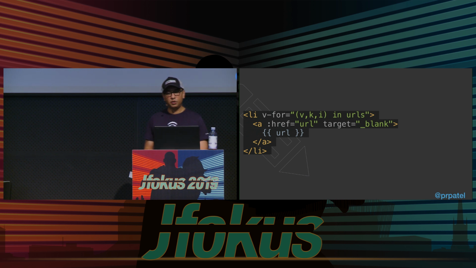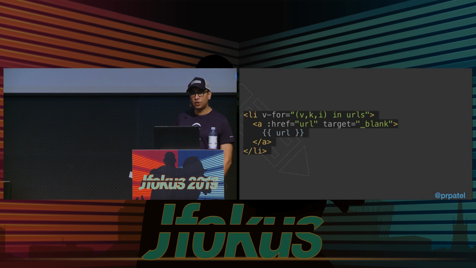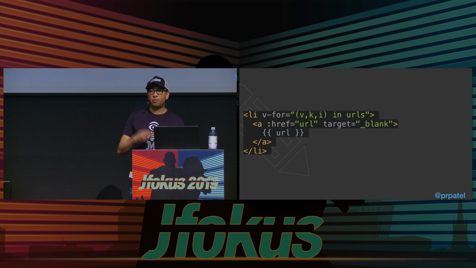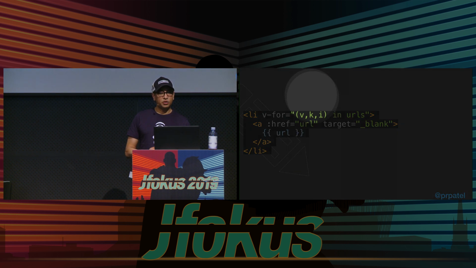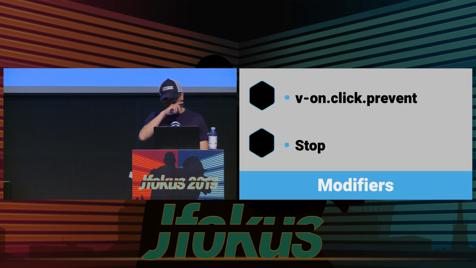And this is a more sophisticated, or I should say a more complete example of doing a loop. You can have the value, key, and index. So if you ever use something like Underscore.js, where you have the _.each, right? Sometimes having not just the value, but the key and the index is useful when you're building something out.